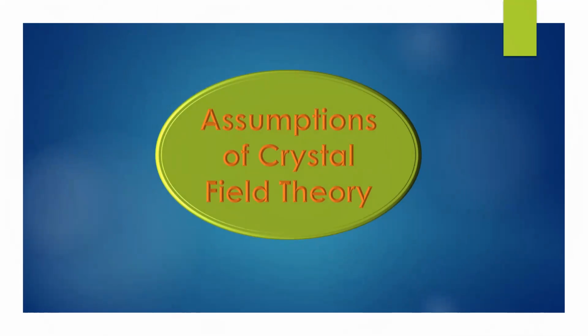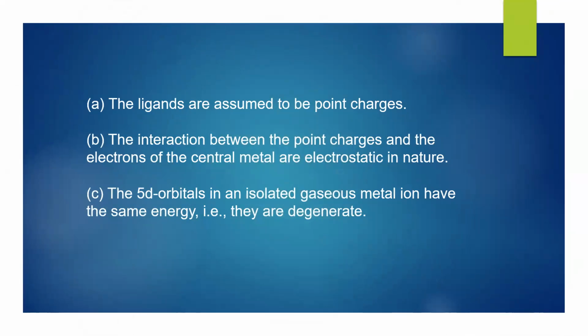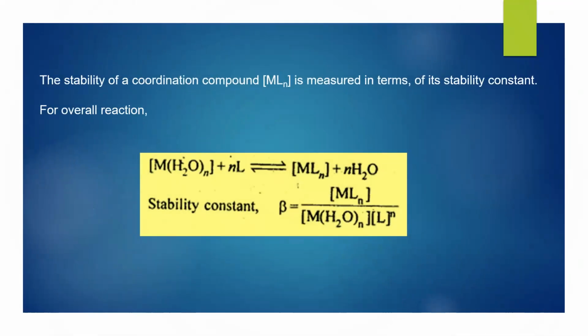Now, what are the assumptions of crystal field theory? The ligands are assumed to be point charges. As per crystal field theory, the interaction between the point charges and the electrons of the central metal is electrostatic in nature. The 5 d orbitals in an isolated gaseous metal ion have the same energy, that is, they are degenerate levels. The stability of a coordination compound is measured in terms of its stability constant.